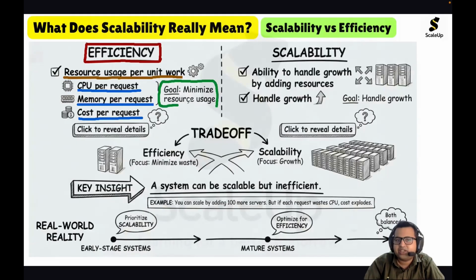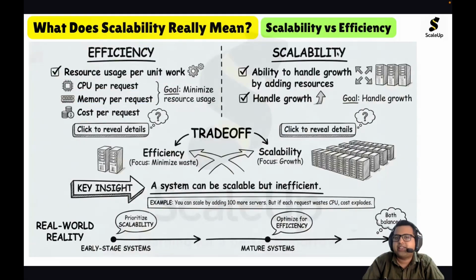An efficient system uses minimal resources per unit work. So efficiency of the system means resource usage per unit work.